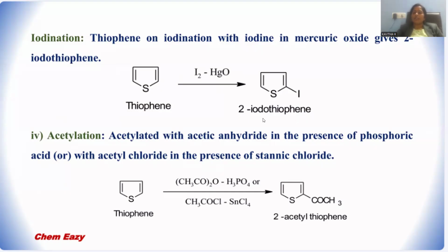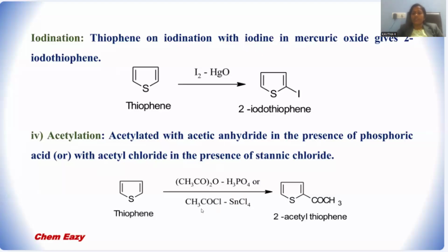So this is called iodination reaction. Later, let me perform the acylation. Acylation requires the combination of acetic anhydride dissolved in phosphoric acid. Phosphoric acid is a catalyst to facilitate the acylation with the acetic anhydride, and another alternative acylating agent we can add is acetyl chloride.